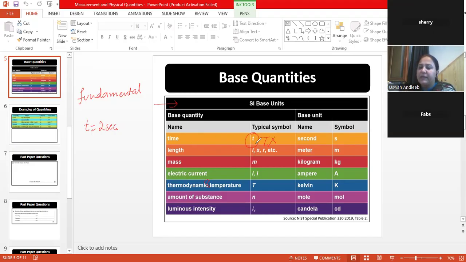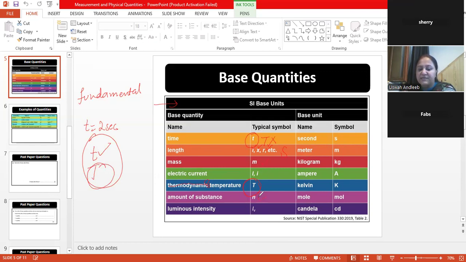For length, we use multiple symbols in physics, like L, X, R, and also S. For mass, it's always small m, not capital M. Current can be represented by capital and small I. Now you see thermodynamic temperature is represented with T. For example, if you are given the symbols t and T in an MCQ and asked for the symbol that relates to time, you mark the small t. And if asked about thermodynamic temperature or simply temperature, you take the capital T. So symbols are important.